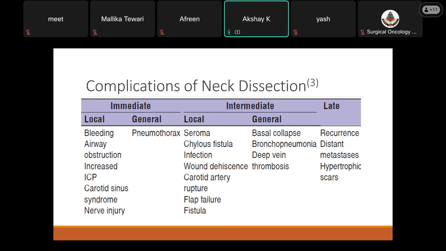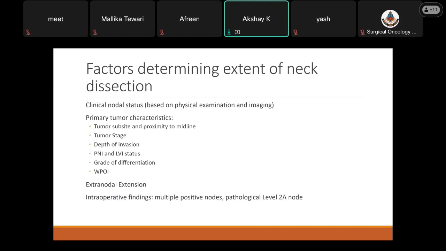Then intermediate complications include seroma, chyle fistula because of injury to the thoracic duct, infection, wound dehiscence, carotid artery rupture, flap failure, or even fistula formation. In general complications, we can have basal collapse, bronchopneumonia, and DVT owing to the presence of cancer or comorbidities in such patients. Most of these patients are smokers and also because of the long duration of the surgery. Late complications can include recurrence, distant metastasis, as well as formation of hypertrophic scars in the neck, which then restricts the movement of the neck to a certain extent.